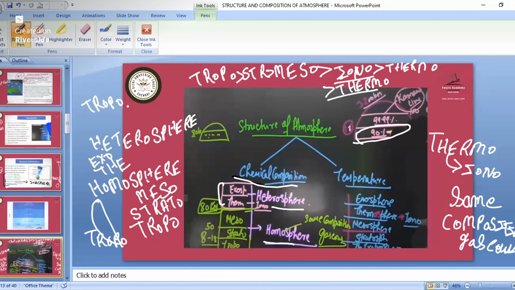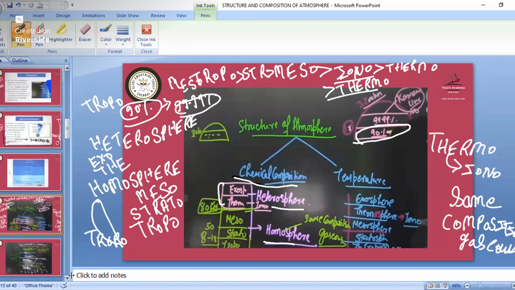If you take it, about 90% of occurrence on the earth is present in the troposphere. And if you go up to the mesosphere, then out of 100%, 99.99% of all those occurrences happen in these three layers.